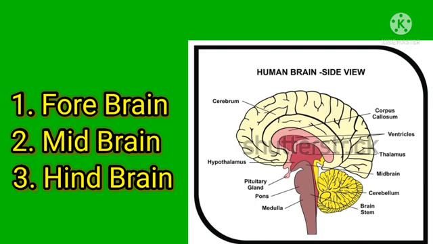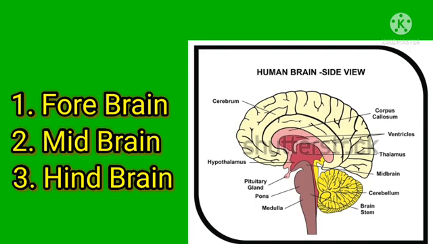Next one, midbrain. Midbrain consists of corpora quadrigemina. Third one, hindbrain. Hindbrain consists of cerebellum, pons, medulla oblongata. Clear?